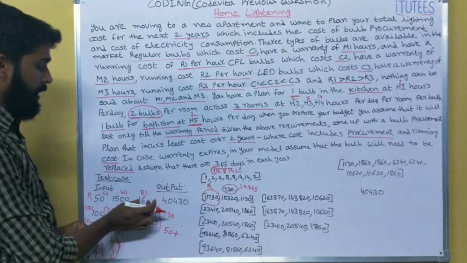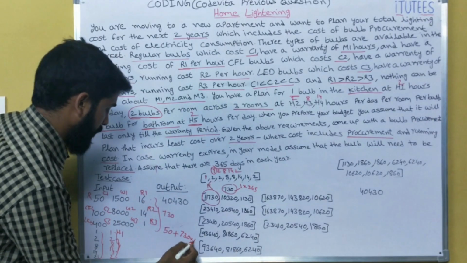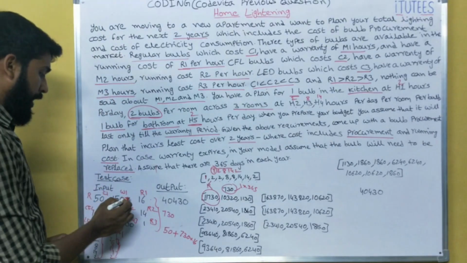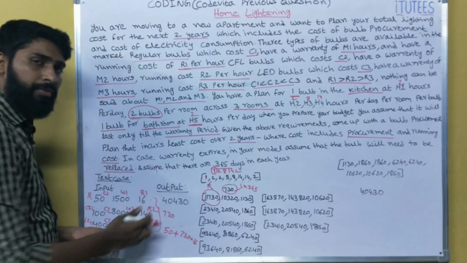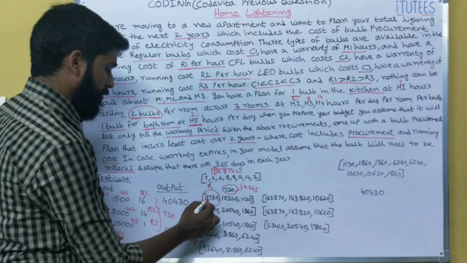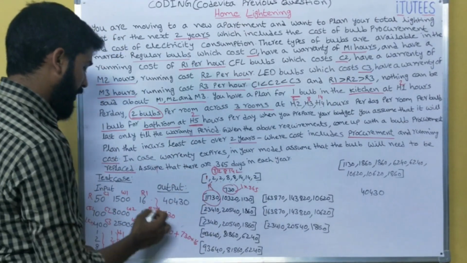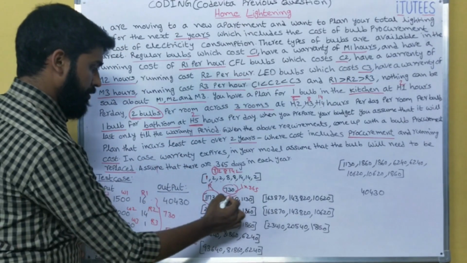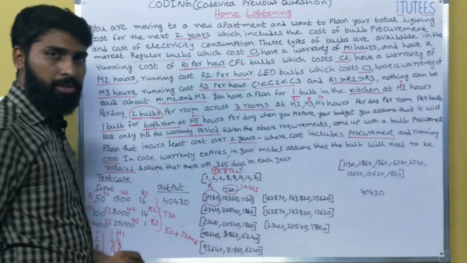Plus what is the running cost for the regular bulb? 16. That means 730 into 16. Okay. And its warranty is 1500 hours and it is 730, so no need of a new bulb. So 50 plus 730 into 16, we get 11730. Same like that we can find for the CFL bulb, 10320, and for the LED bulb, 1130, we get.